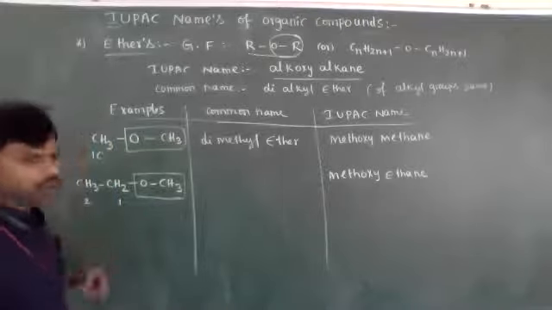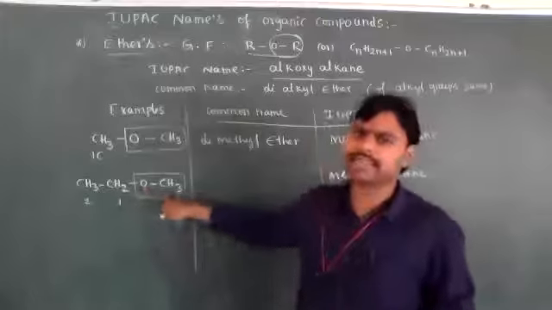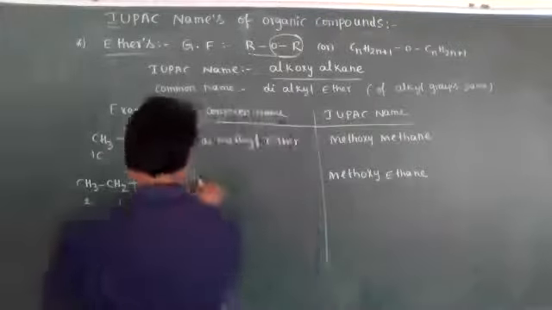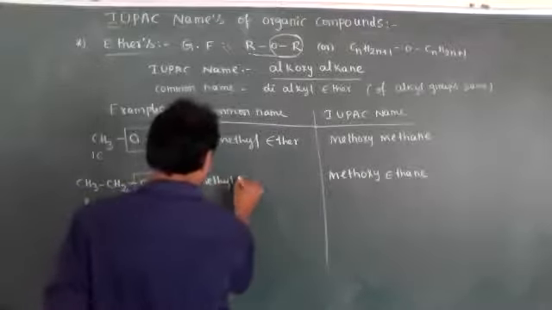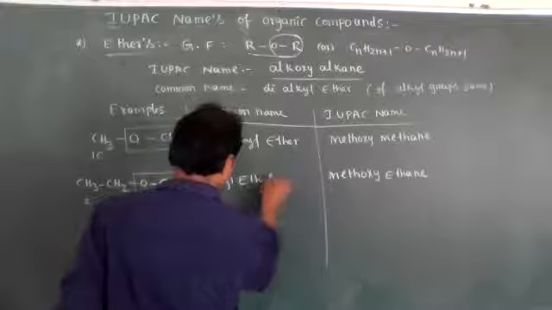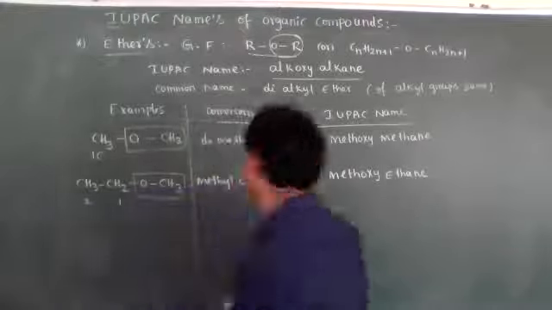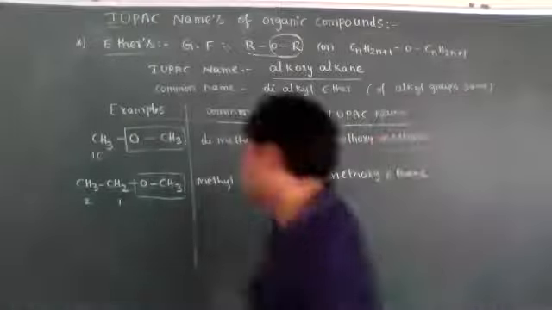Now, if you want its common name: around the oxygen atom, one side a methyl group is attached, and on the other side an ethyl group is attached. So its name is ethyl methyl ether. This is the common name.